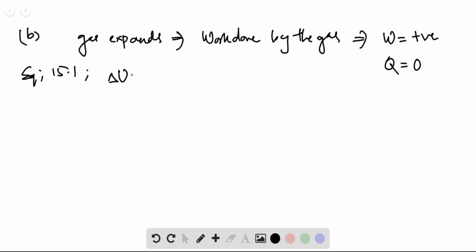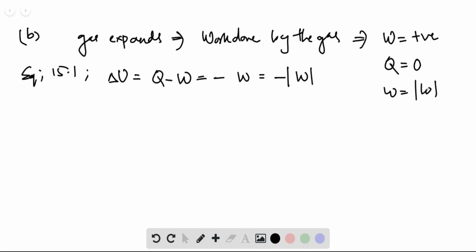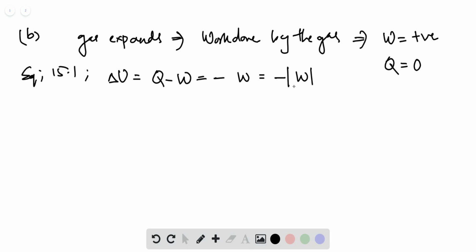Now del U is equal to Q minus W, where del U is the change in internal energy. So we substitute these two and we see that this is equal to negative W, and here work is positive, so we can write this as minus modulus of W. Since work is positive, W is in fact equal to absolute value of W. So I have just written that in this form so as to denote that del U is negative here because it's like negative times a positive value.